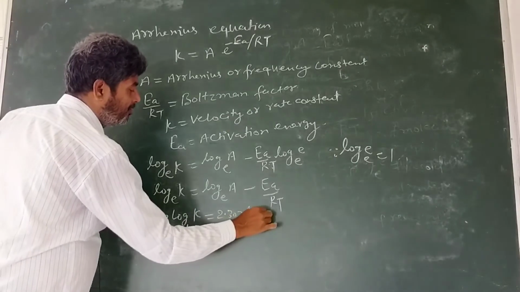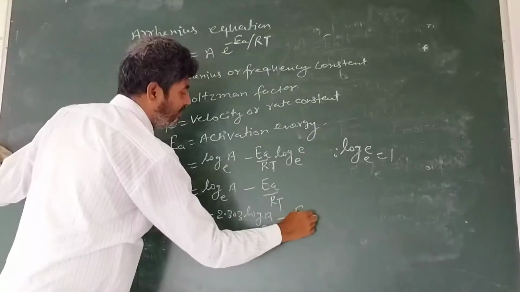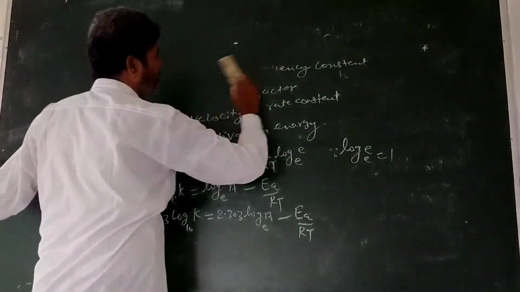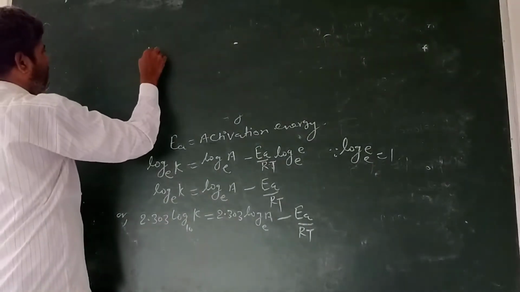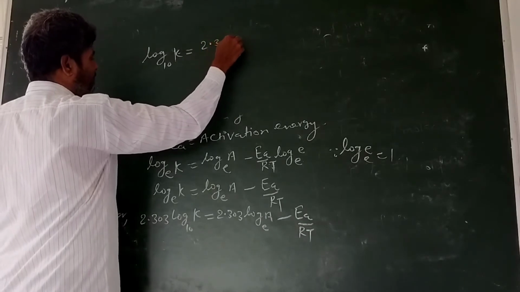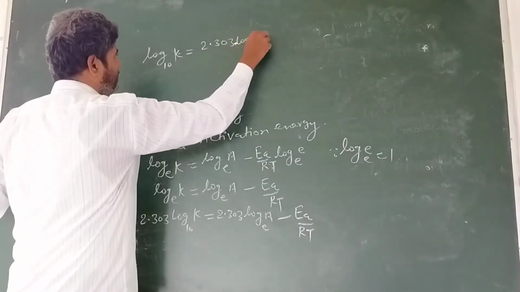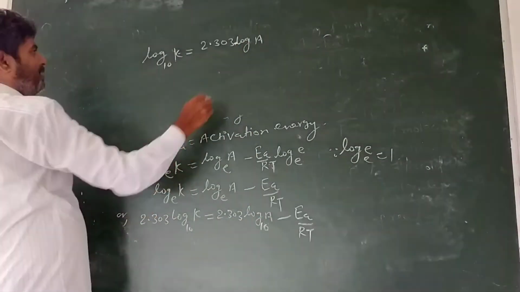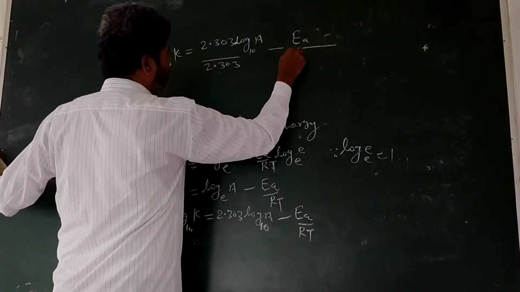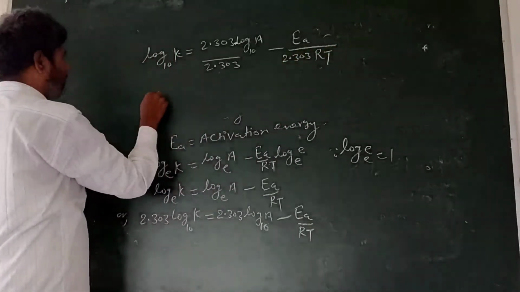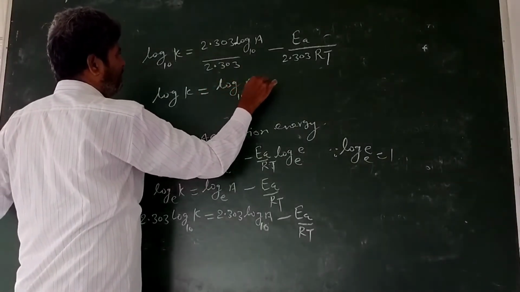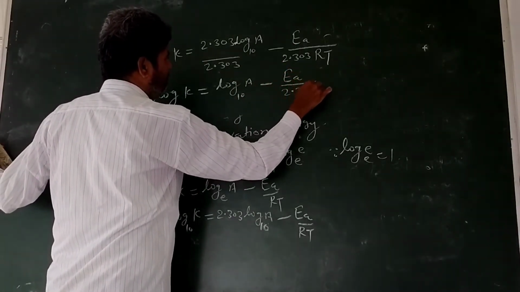So log K on the base 10 is equal to log A on the base 10 minus EA upon 2.303 RT.